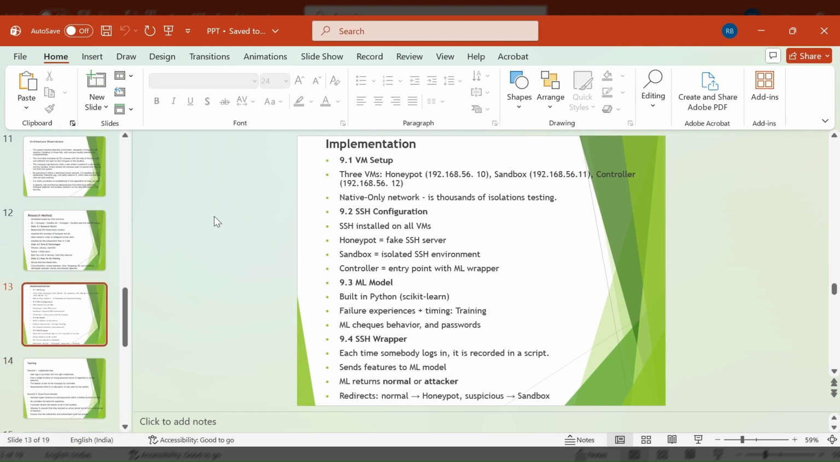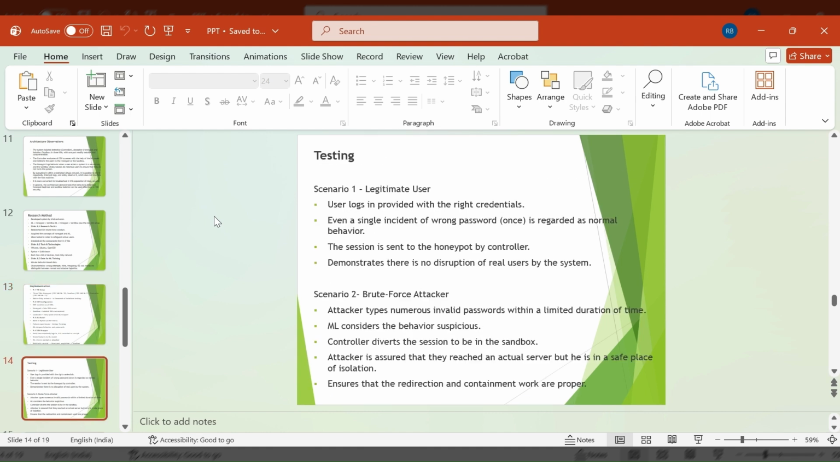I built all three VMs using VMware. I installed SSH on each one. I used Python and scikit-learn to train a simple logistic regression ML model. The controller uses a wrapper script to check behavior and redirect users. The ML model checks the password, and after that it checks behavior as well.